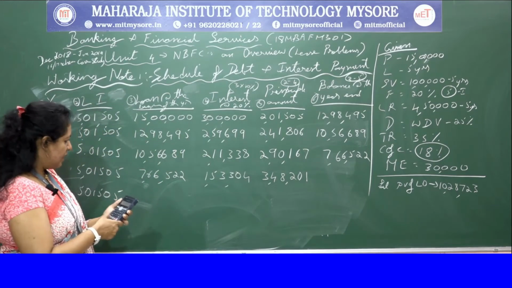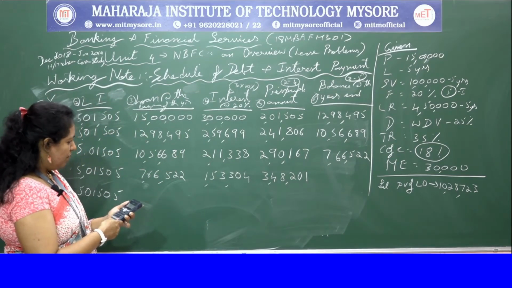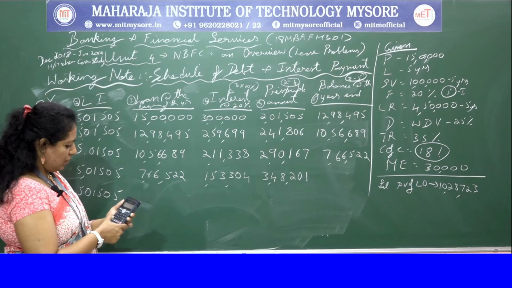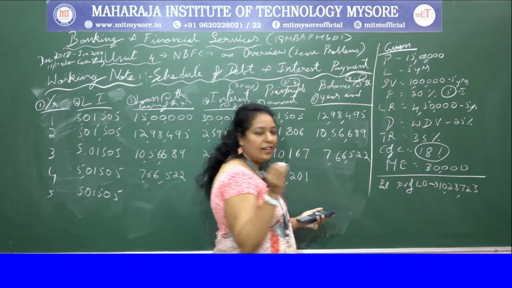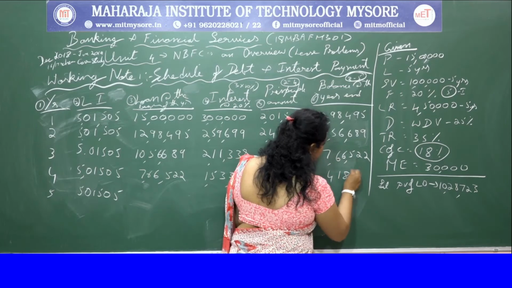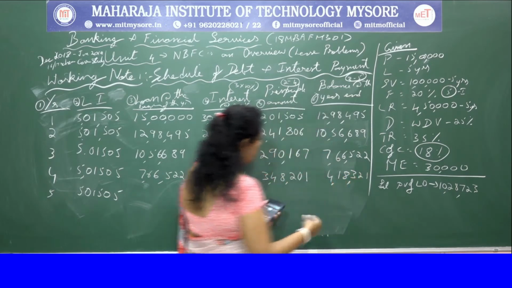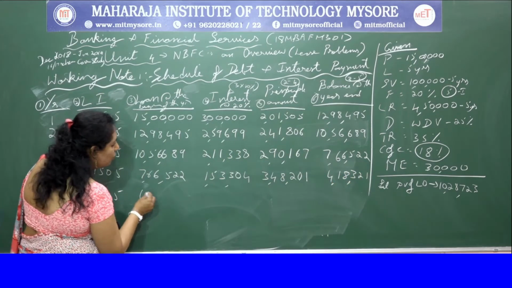So from 7,66,522 minus 3,48,201, you get 4,18,321. The same I'll write here, 4,18,321.